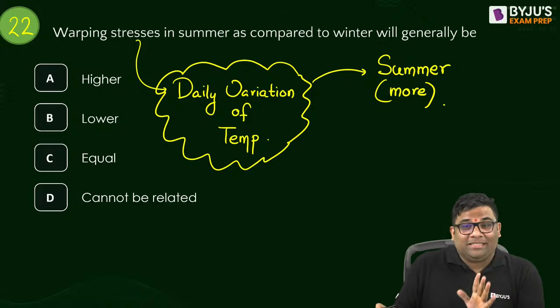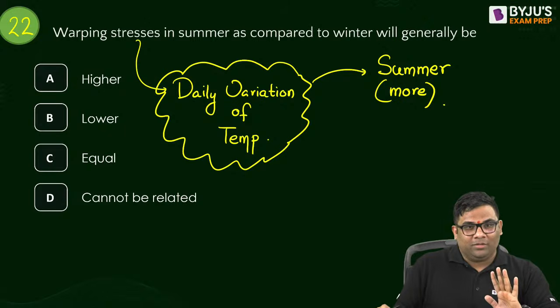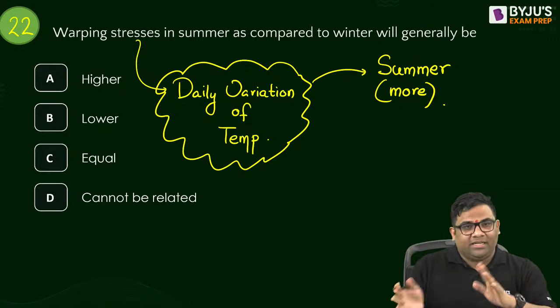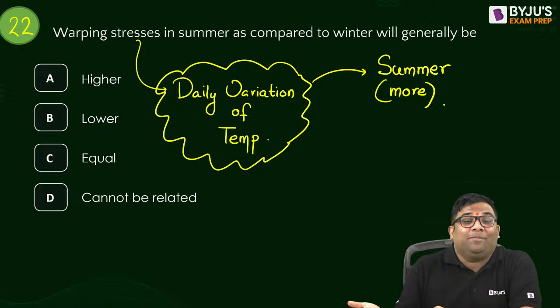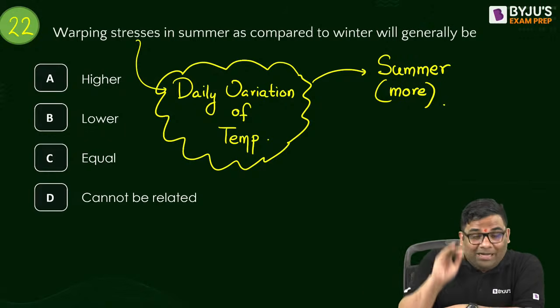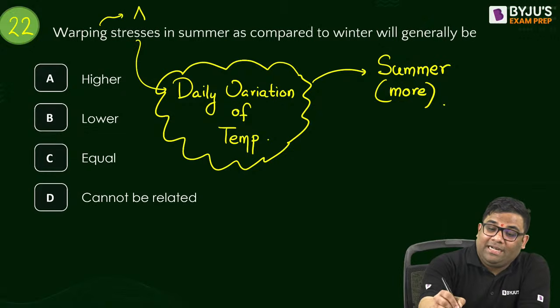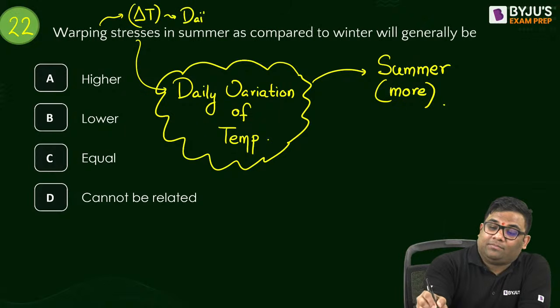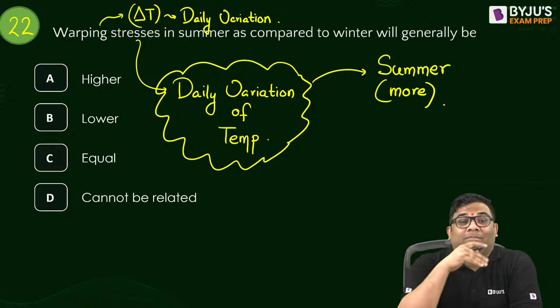So warping stresses depend on daily variation of temperature. They don't depend on seasonal variation. But that daily variation is more in summer, and therefore the value of warping stress is higher. This warping stress depends on delta T, the daily variation in the temperature, and this delta T is more in summer.